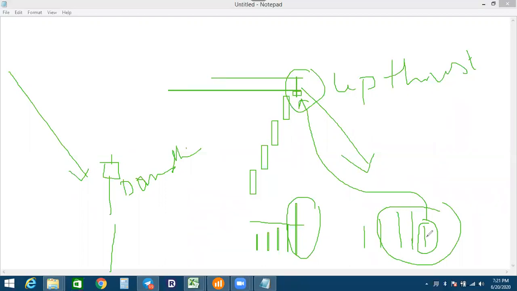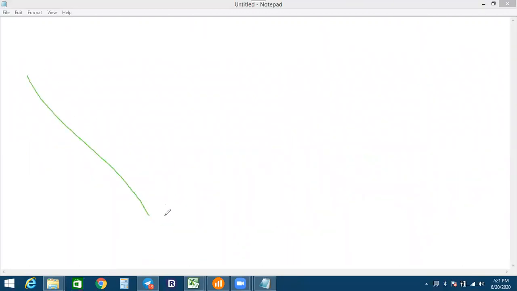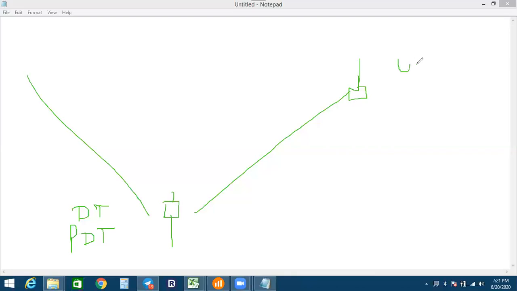Now we understand the four things in this video: down thrust and pseudo down thrust, up thrust and pseudo up thrust.